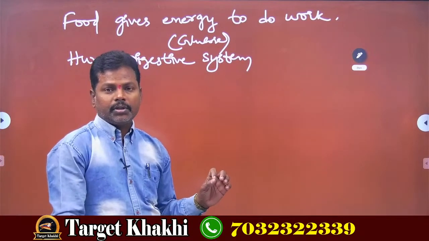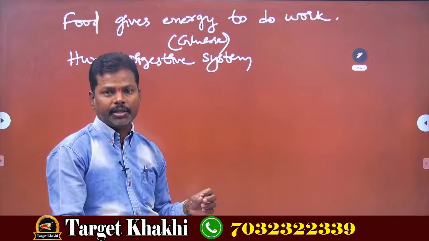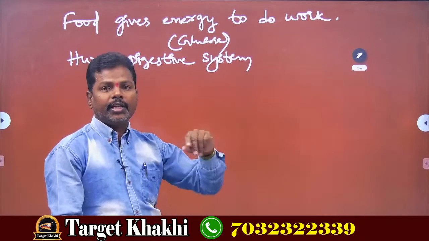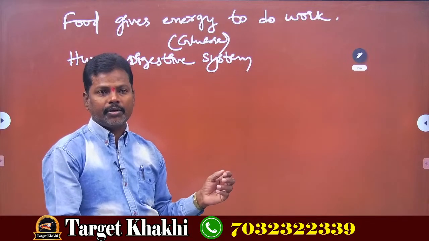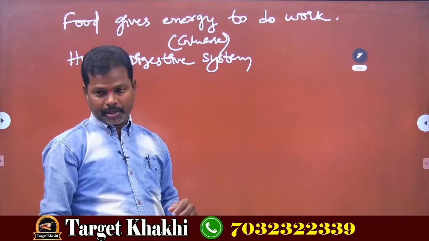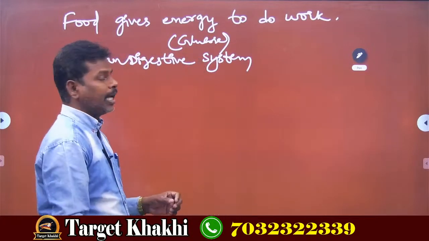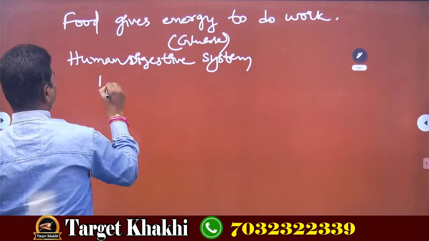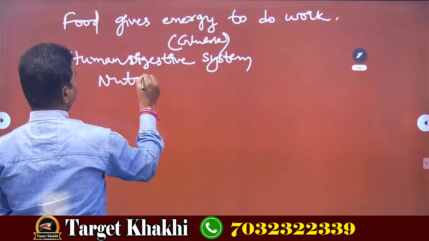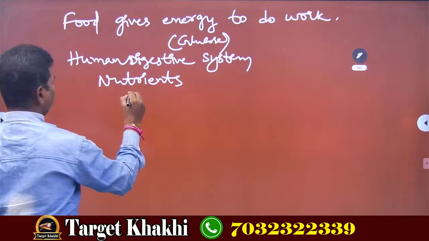the food that we take in is called nutrition. Nutrition is a word which came from nutrients. The nutrients which are present in the food items are of 6 types.